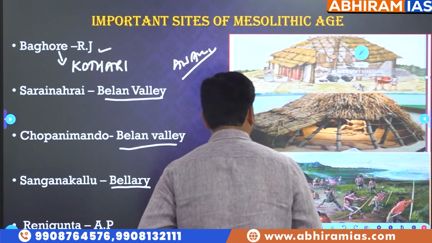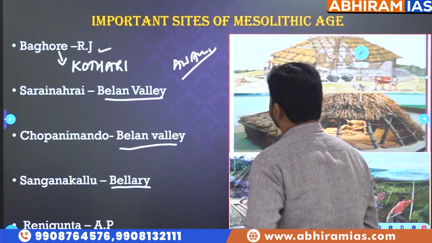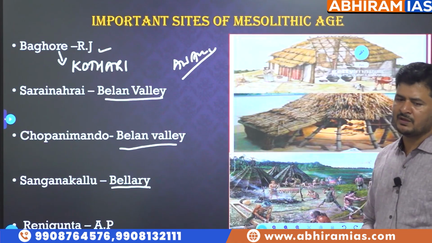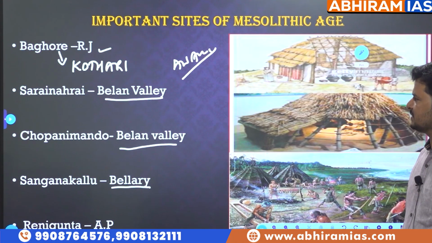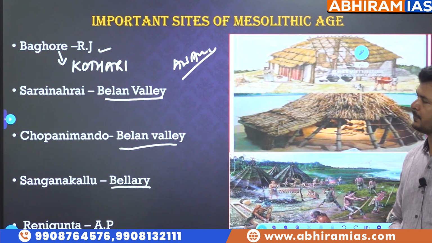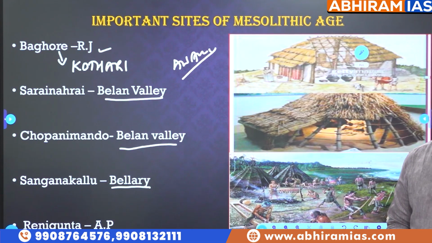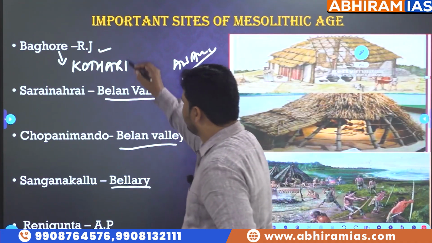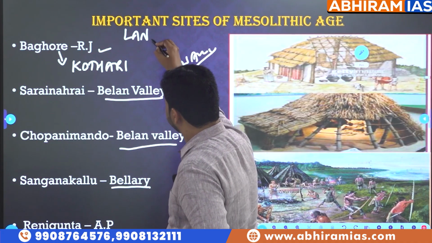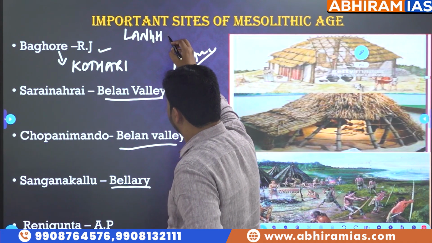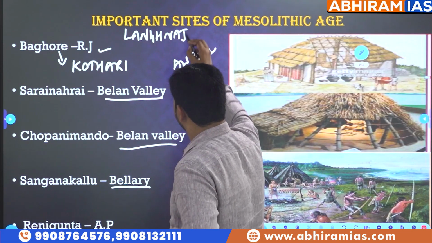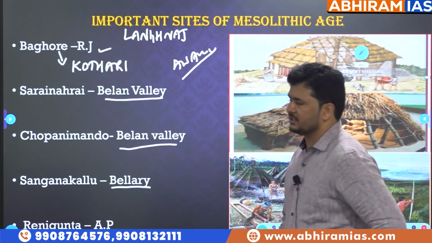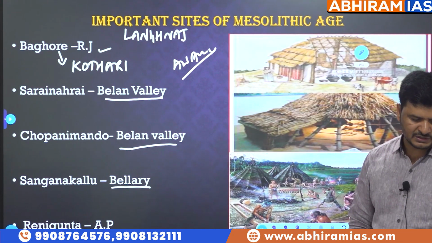So these are the important archaeological findings which we found from Bagor, one of the major sites of Mesolithic cultures located near Kothari Valley in Rajasthan. Besides Bagor, you can write down one more, Langhnaj.